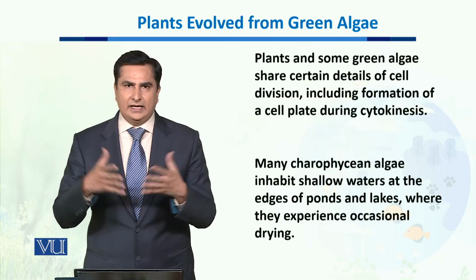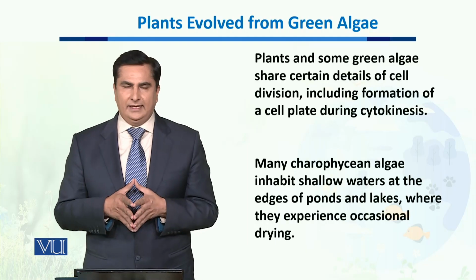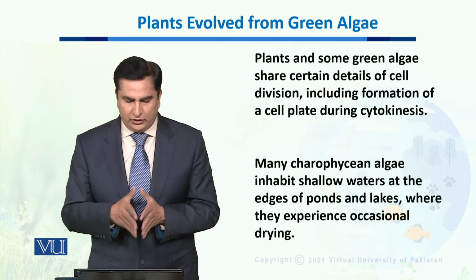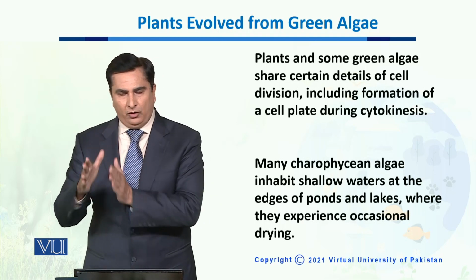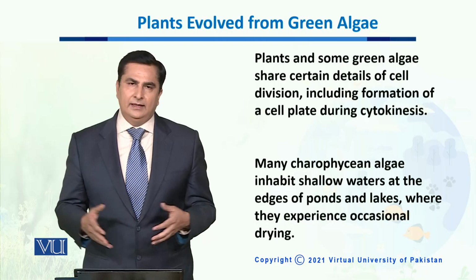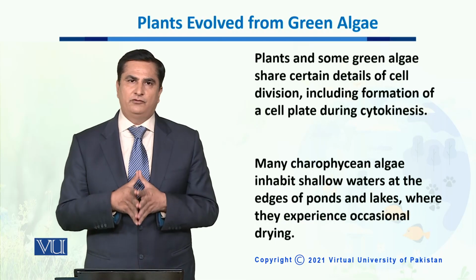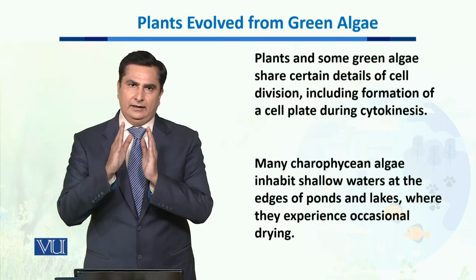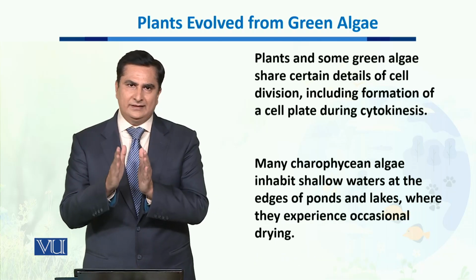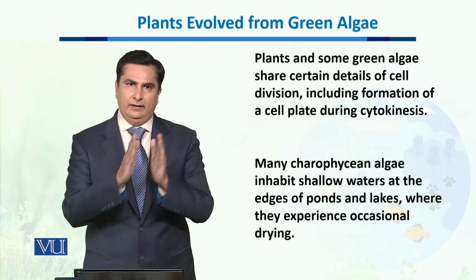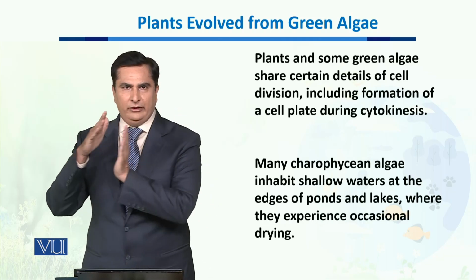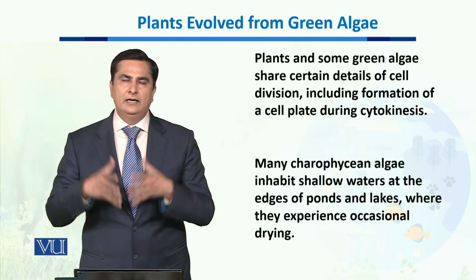These Charophycean algae are the best example, living at the edge of ponds and lakes, where they occasionally experience drying. This, according to scientists, is known as the transition period when green algae decided to invade the land and successfully colonize it.